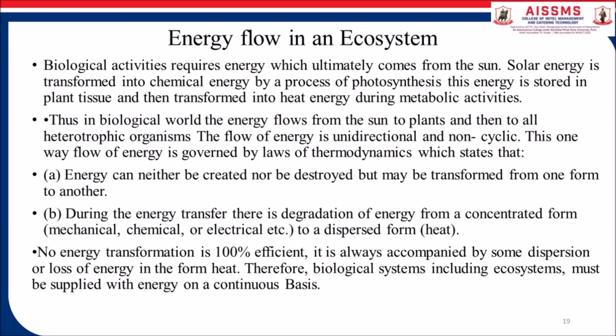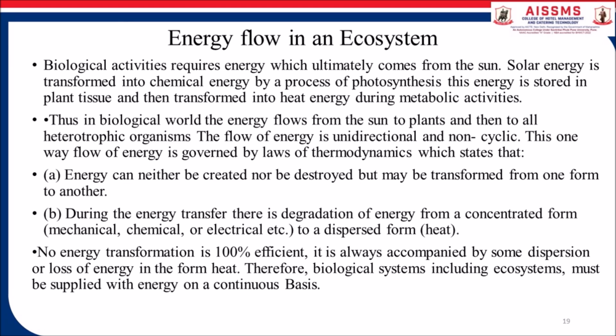Energy flow in an ecosystem. Biological activities require energy which ultimately comes from the sun. Solar energy is transformed into chemical energy by the process of photosynthesis. This energy is stored in plant tissues and then transformed into heat energy during metabolic activities. Thus, in the biological world, energy flows from the sun to plants, then to all heterotrophic organisms. The flow of energy is unidirectional and non-cyclic.